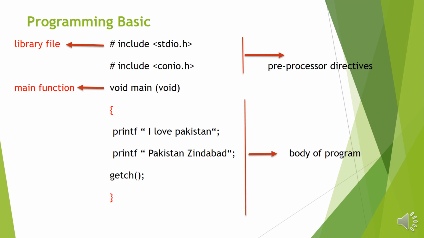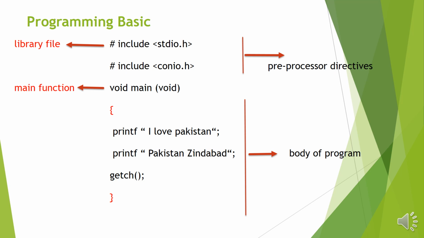Here I tried my best to show different parts of a C program. For example, hash include stdio.h, hash include conio.h. The first line, hash include stdio.h, is known as a library file. stdio.h, enclosed in less than and greater than signs, is known as a header file, which we discussed in the previous lecture.